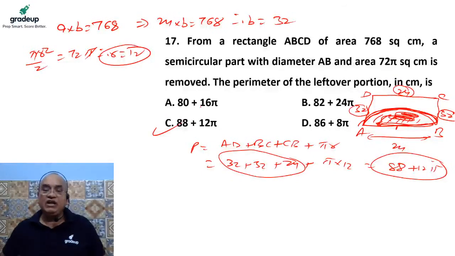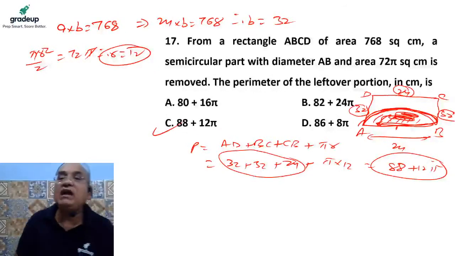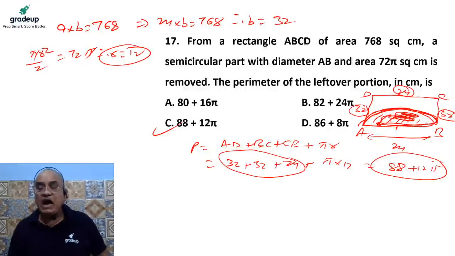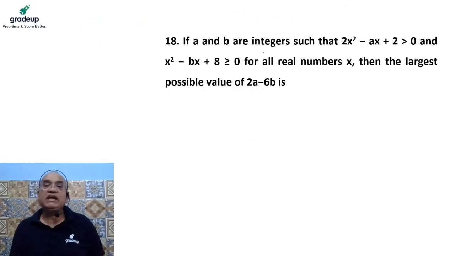Okay. So are you getting my point? We have to find out the length of AD, DC, CB, and the arc AB, which is the circumference of the semicircle, because this part we have taken away. Okay, very easy question again. So move to the next question.